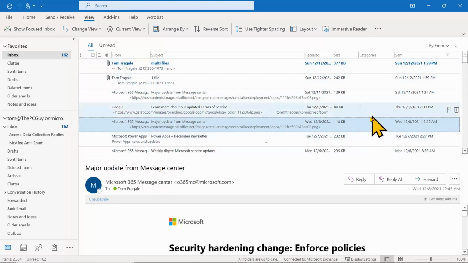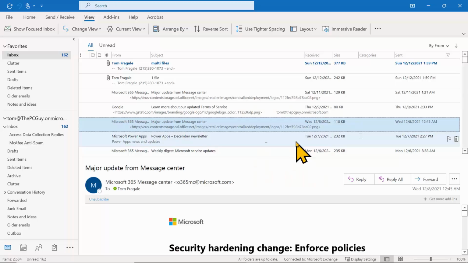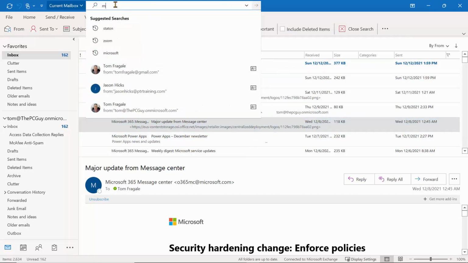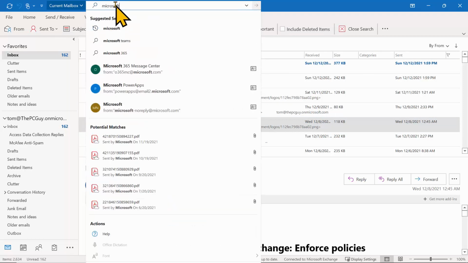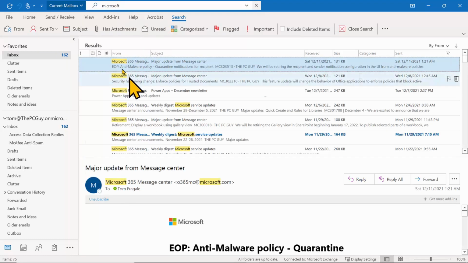So now the next thing I want to show you is the filter. I can search up here. So I'll type in the word Microsoft there, and then hit the Enter key. It'll then show me all the emails that have the word Microsoft either in the From, or in the subject, or in the body. So that's a quick search, right?